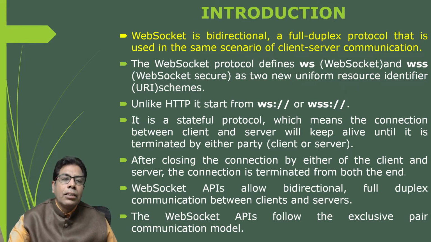Then next, the WebSocket protocol defines the WebSocket and WebSocket Secure, WS and WSS. So these are the two uniform resource identifier URI schemes. So it will be starting with ws colon slash slash or wss colon slash slash, unlike HTTP, which starts with http colon slash slash. ws colon slash slash and wss colon slash slash will be the starting for the WebSocket based API.